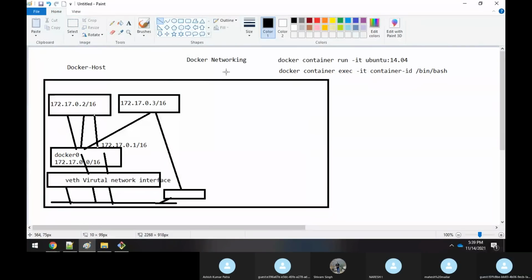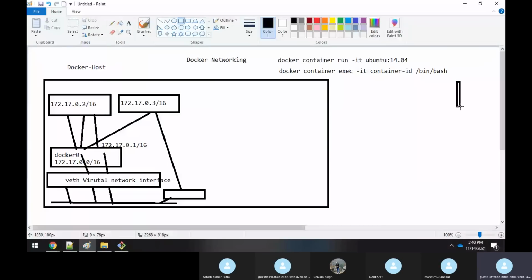Now, correct? You don't have any issues. You are able to connect by using this command in a command line. By executing this command, you are able to connect to it. Think that suppose you are outside. This is within or inside the Docker host. You are creating a container and you are connecting to it.